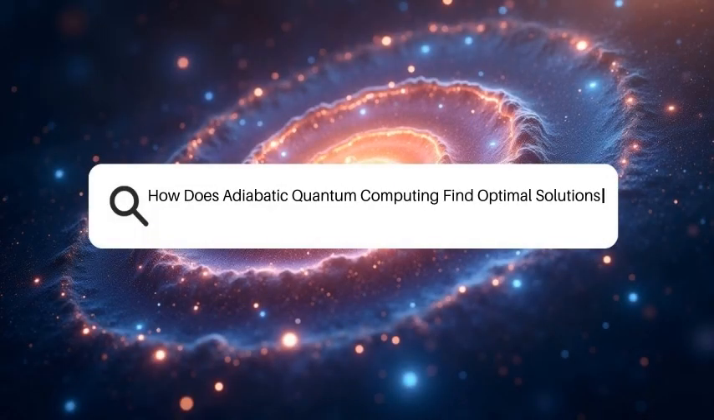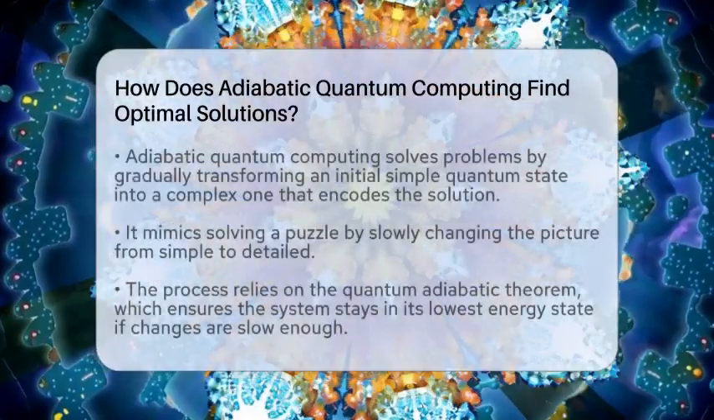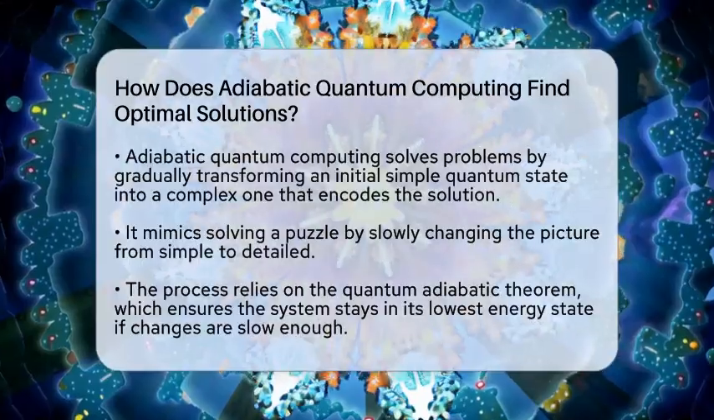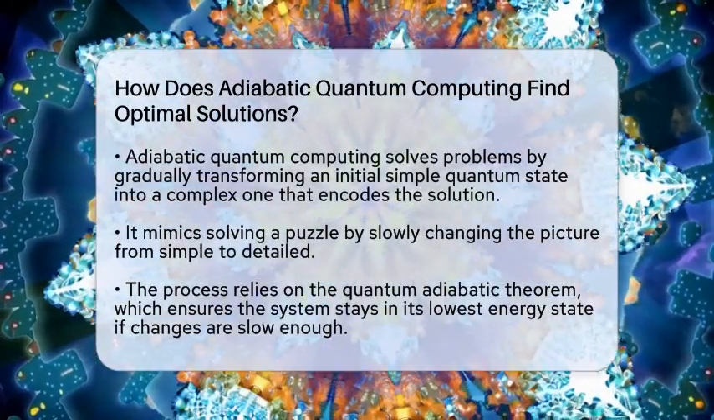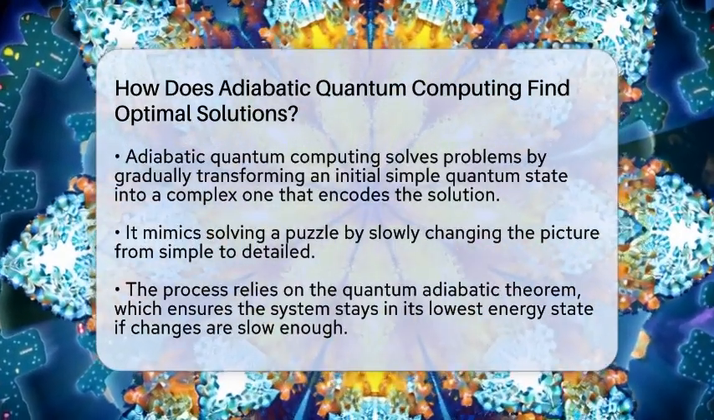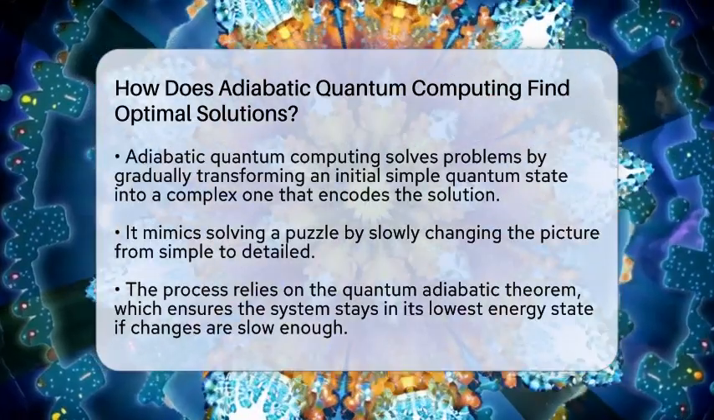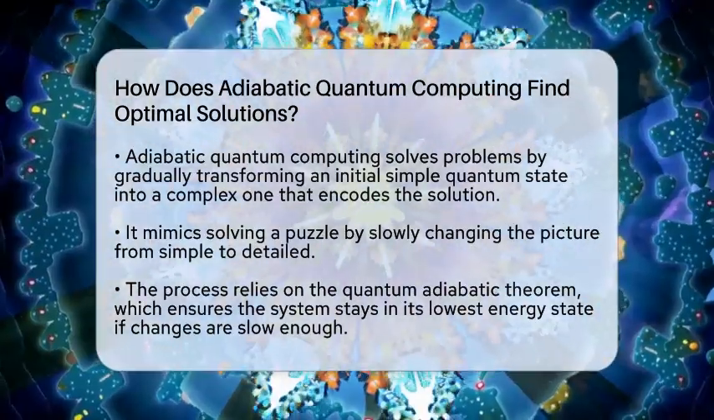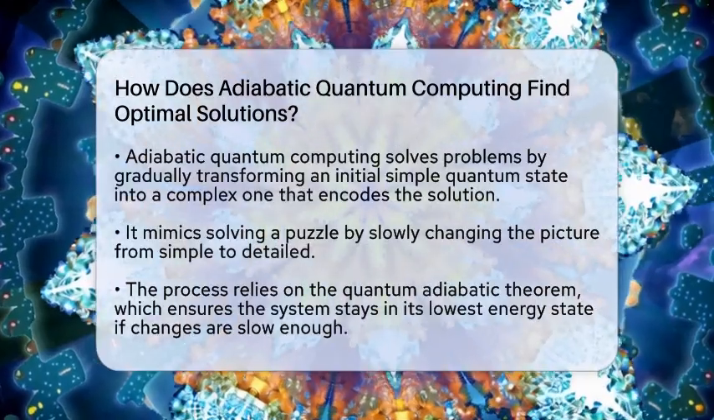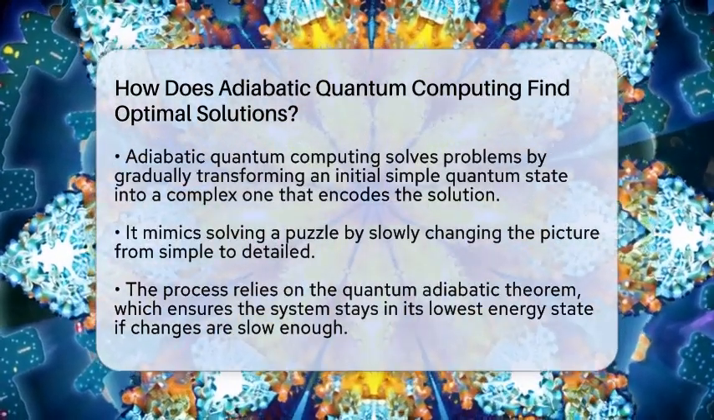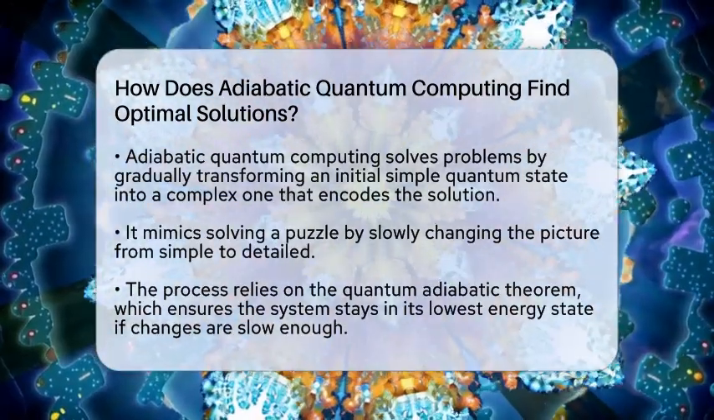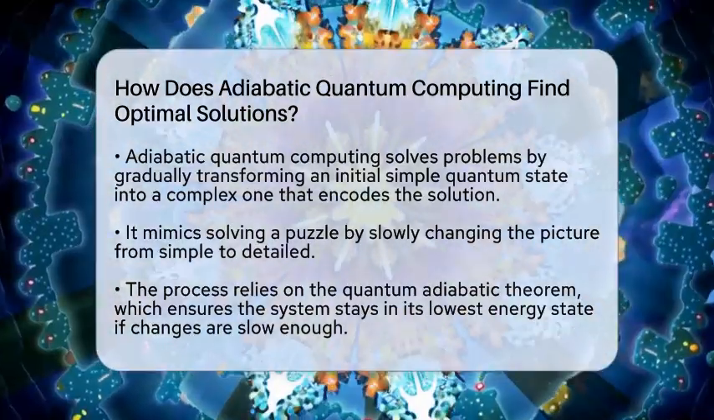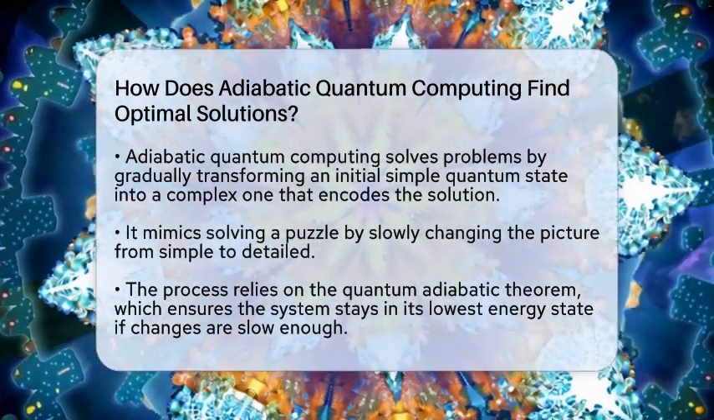How does adiabatic quantum computing find optimal solutions? Imagine solving a puzzle where you start with a simple picture and gradually transform it into a complex masterpiece. That's similar to what adiabatic quantum computing does to find the best answer to a problem. It begins with a basic quantum state that's easy to prepare. Then, it slowly changes the system's energy landscape so that the final state encodes the solution you want.